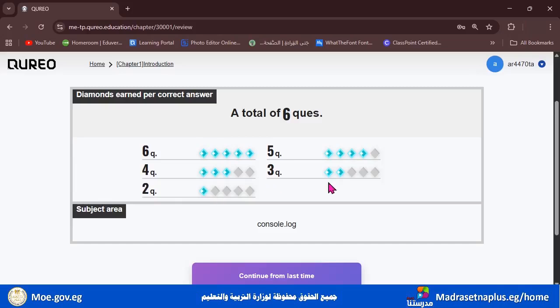Question 3 has 2 diamonds, question 4 has 3 diamonds, question number 5 has 4 diamonds, and question number 6 has the full 5 diamonds. When you get all the diamonds, you will have the word perfect at the end of the exam.